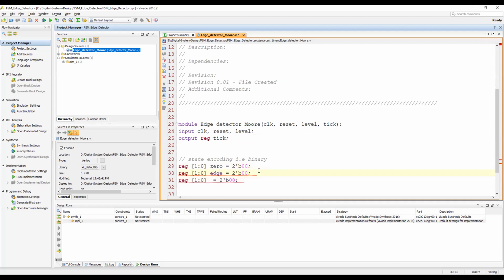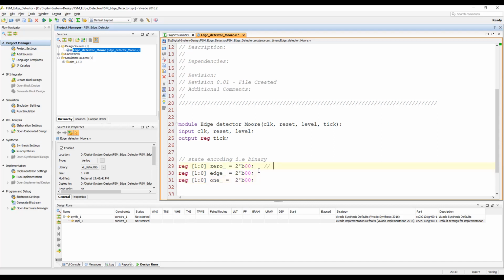I have to change the name a little because edge is a keyword. So zero state, one state, edge state.